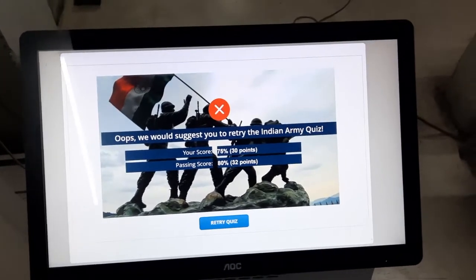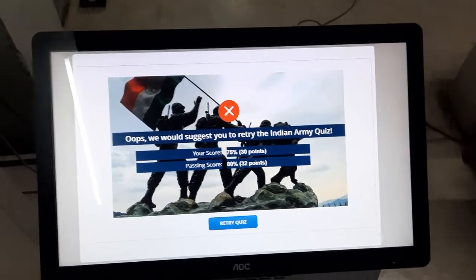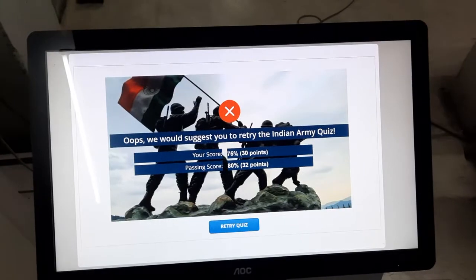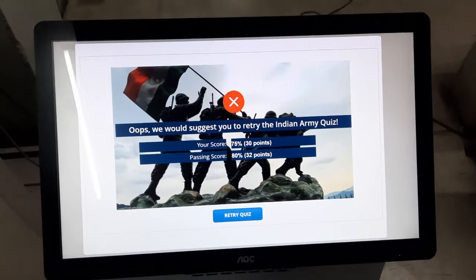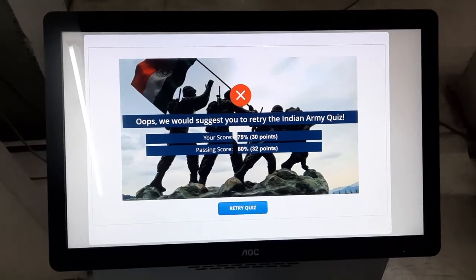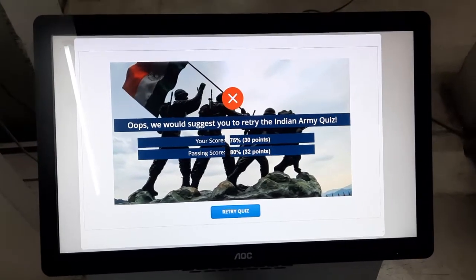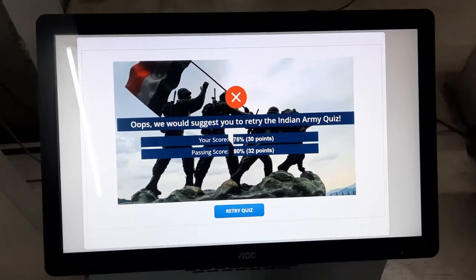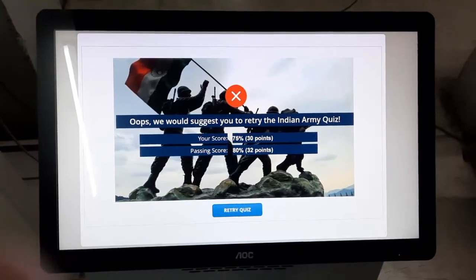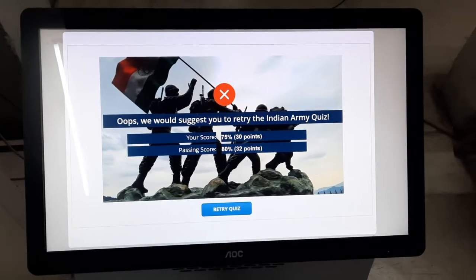You can either report this answer to the server, or you can just keep this quiz offline. That's also an option. This is only an educational quiz, so you can keep it offline, and this is just for fun. The students will keep on trying the quiz. It doesn't matter, but you can connect these results with the server as well.